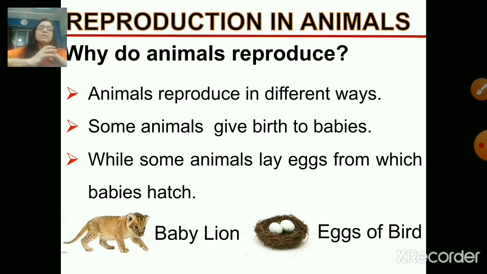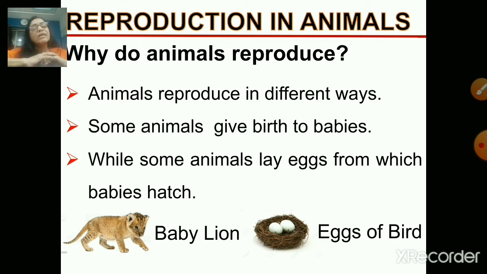Okay, now if you see, animals reproduce in different ways. Some animals give birth to the babies, while some animals lay eggs from which the babies hatch. So animals such as humans, lions, tigers, crows, and bears give birth to the babies, and so these are called mammals.